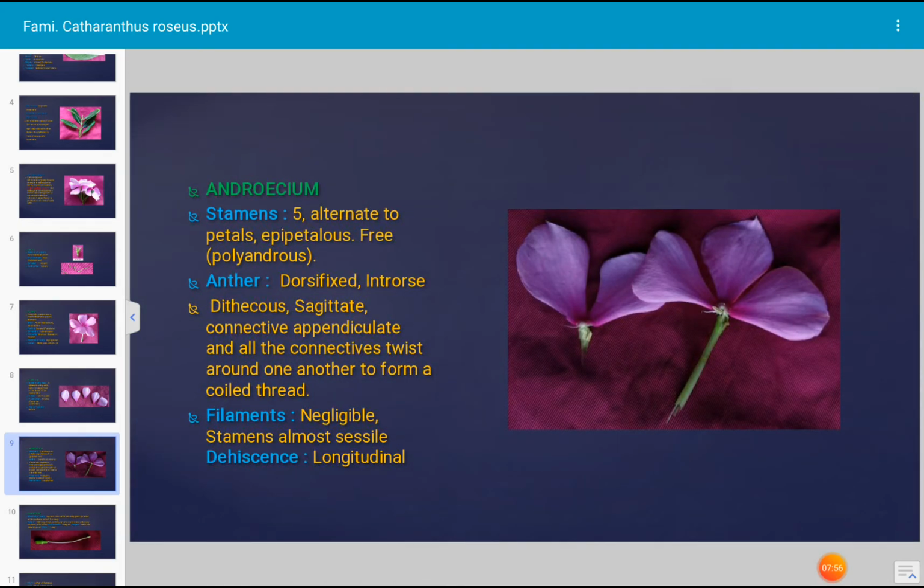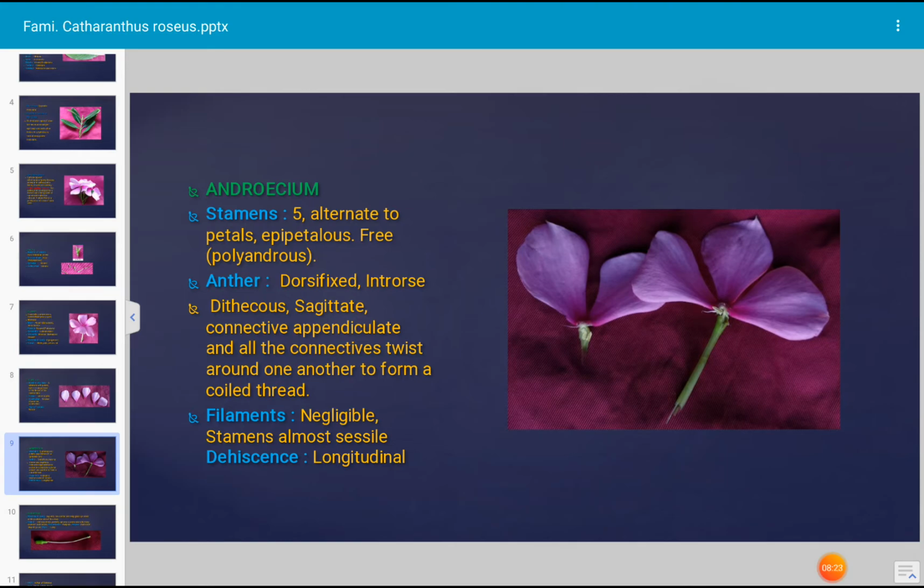Next, androecium. It is the male part of the flower. There are 5 stamens in the flower which are arranged alternate to the petals. The stamens are attached to the petals, hence these are described as epipetalous stamens. Okay, upper part is free, that is polyandrous. Upper part is free but lower part is fused with the petals.